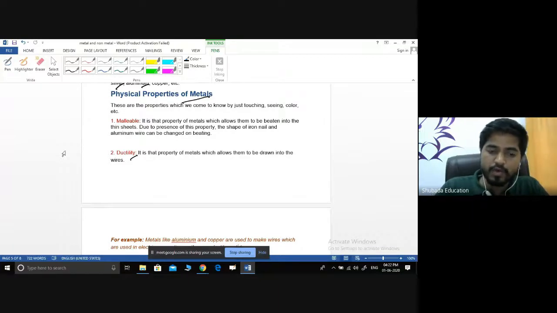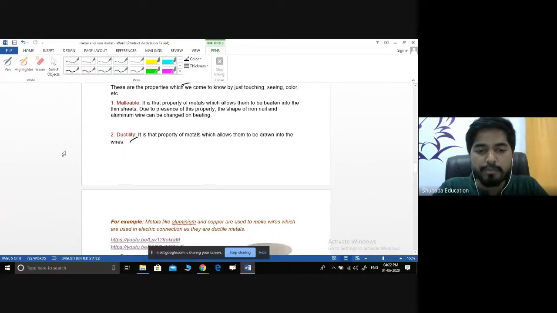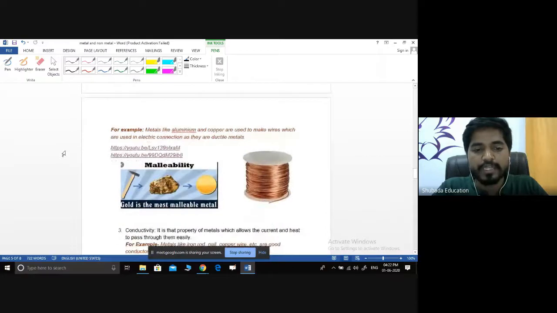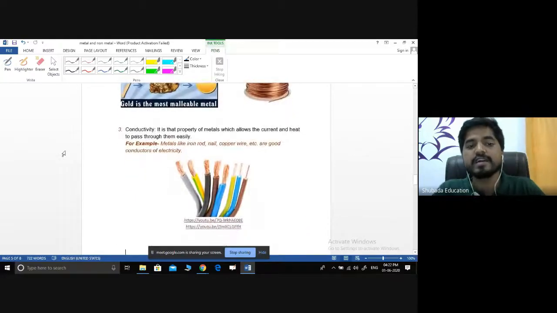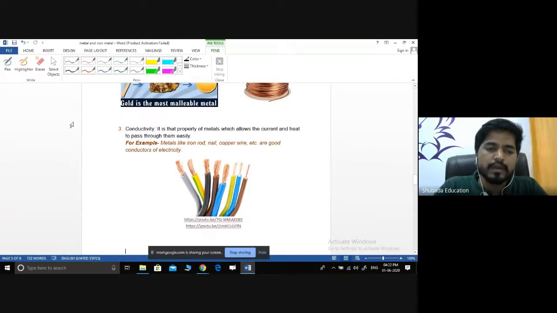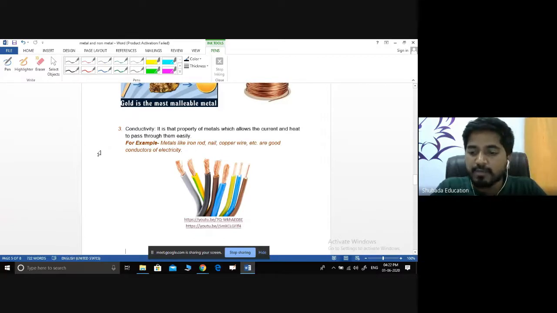Now we will go for another very important property of the material, that is conductivity. The conductivity may be thermal conductivity or electrical conductivity. What is conductivity? Conductivity is the property of the material which allows current and heat to pass through it easily.